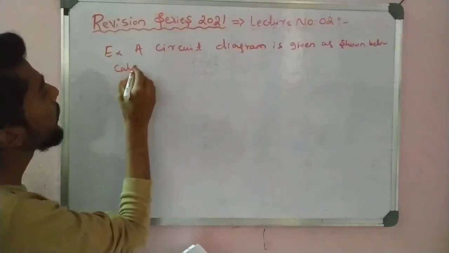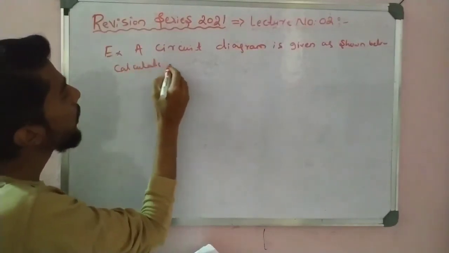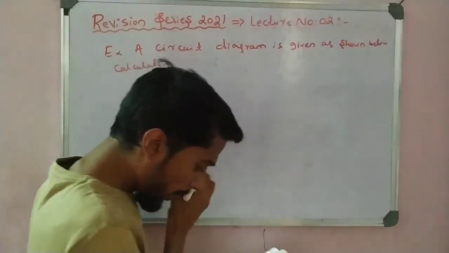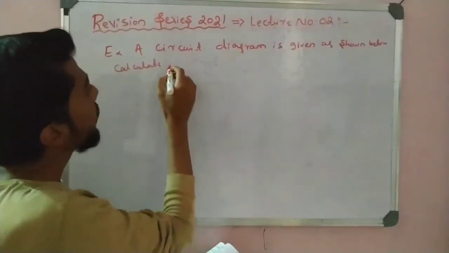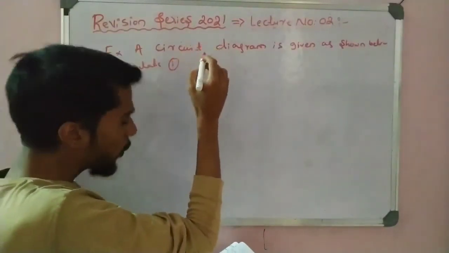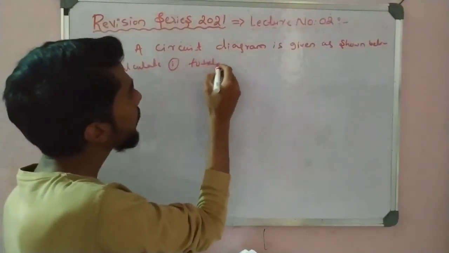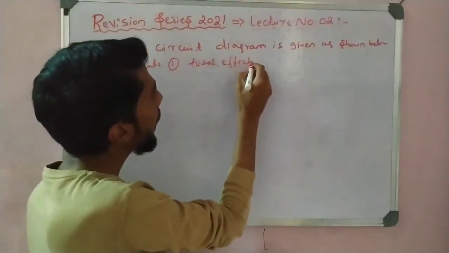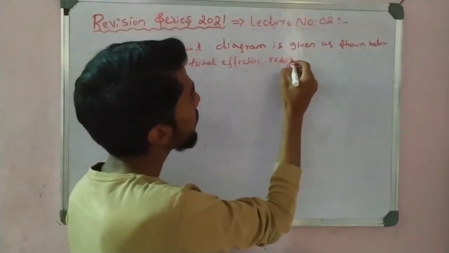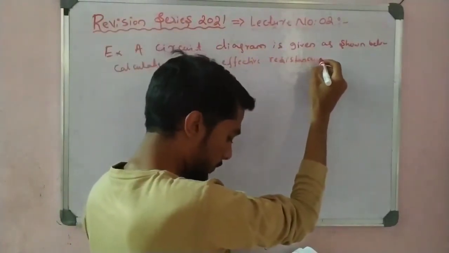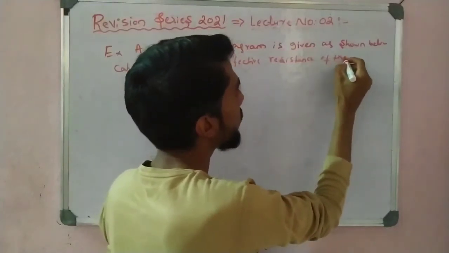Calculate number 1, the total effective resistance of the circuit.